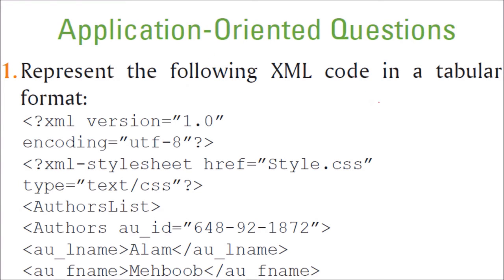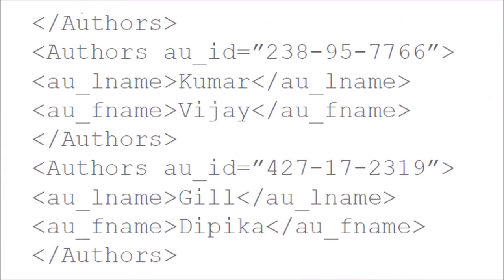Represent the following XML code in a tabular format. So here we start the XML. This is the style sheet which is included. So here is an author list. Inside this author list, we have the ID of an author, the last name and the first name. And we close the author list here. Then we again start the author. We have an author ID, last name, first name.